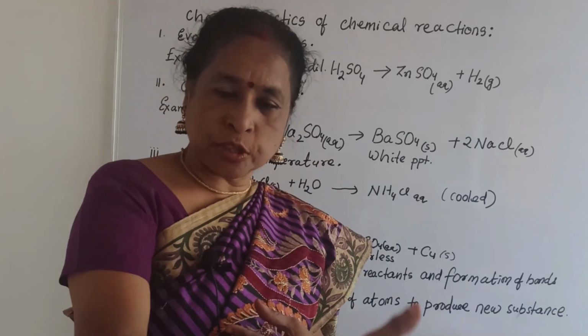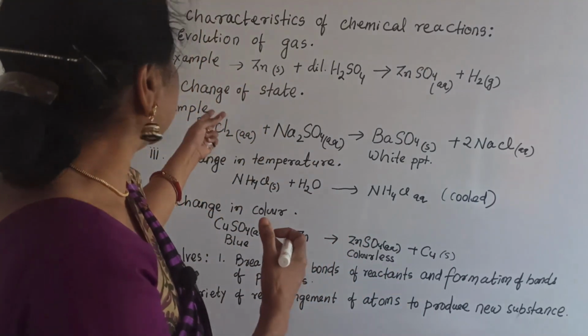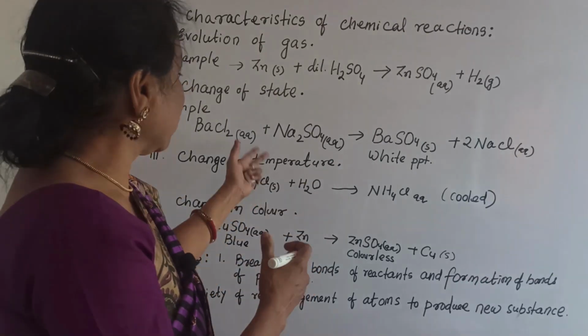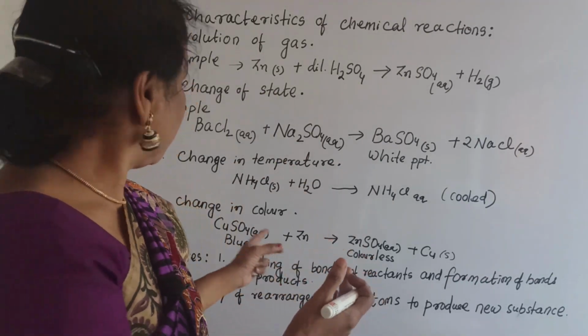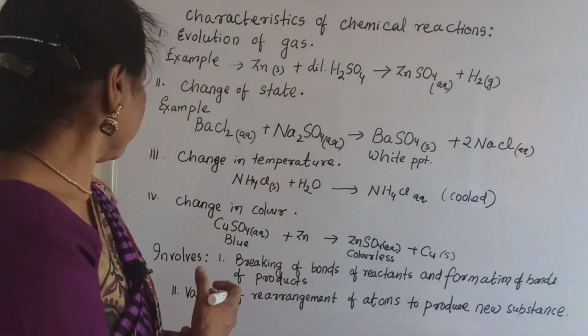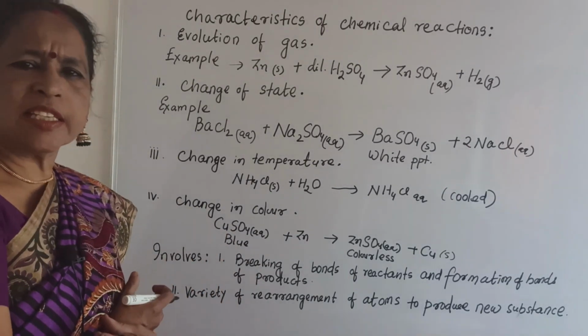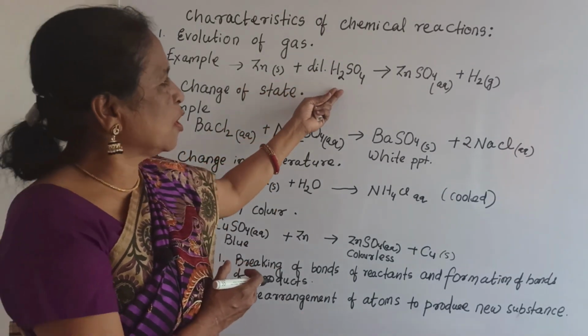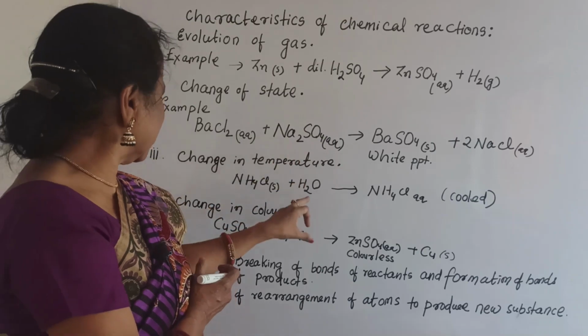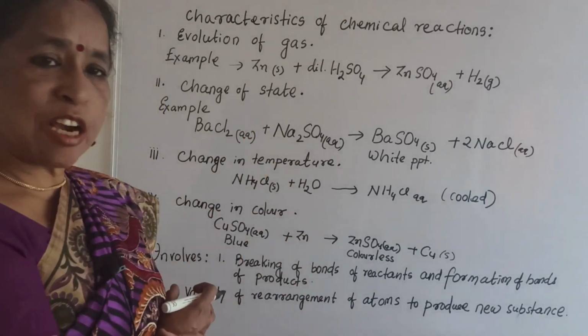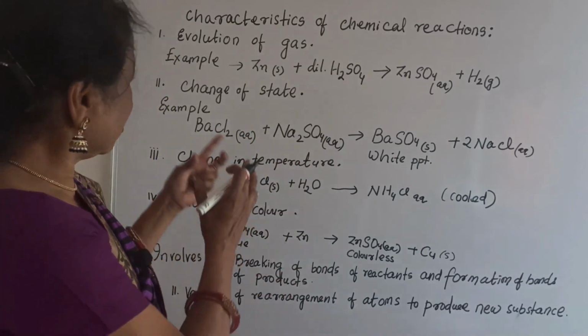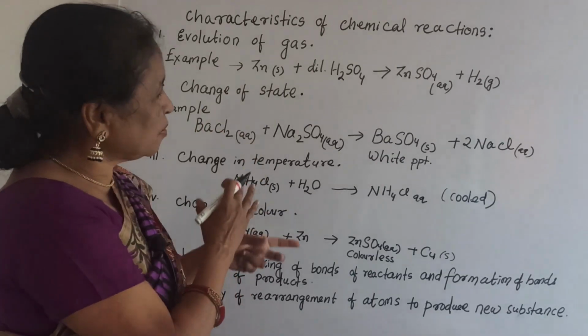First point, evolution of gas. Second point, change of state. Third point, change of temperature, and fourth point, change in color. Now what happens in this? This is one example of a chemical reaction. Similarly, this and this and this. There are 4 examples I have written here, so see correctly and observe what happens.